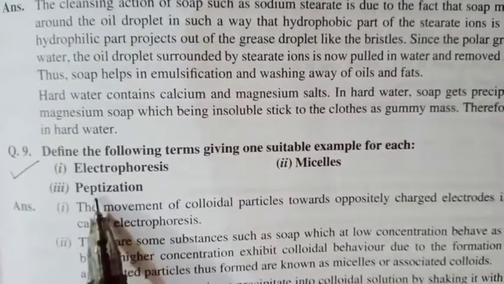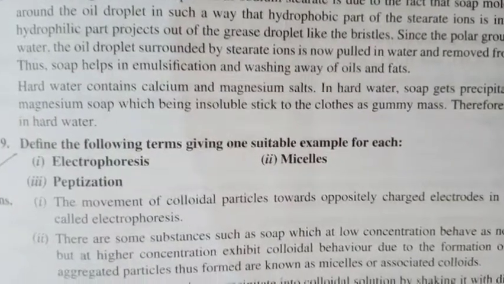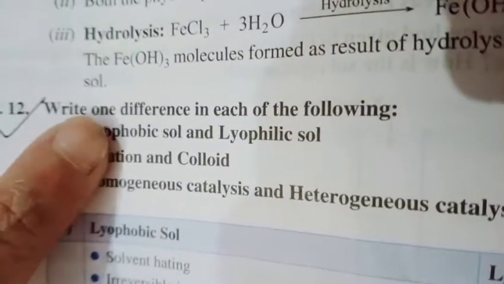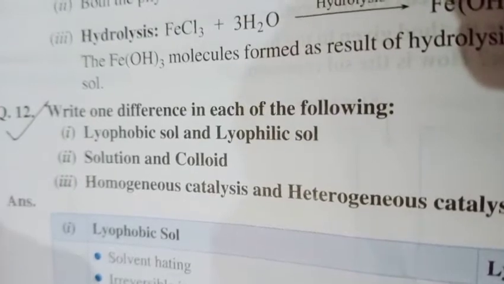Now the next definition is peptization, that we have already discussed. Let us come to the next question. Next question is the difference between lyophilic and lyophobic colloid. As the name represents, phobic means hate and philic means love.